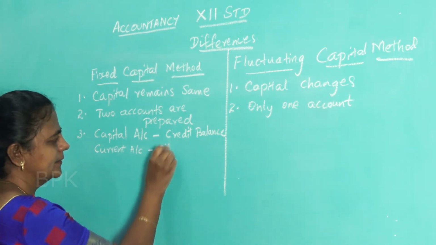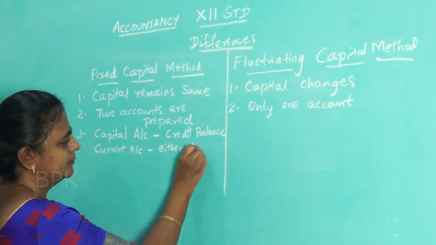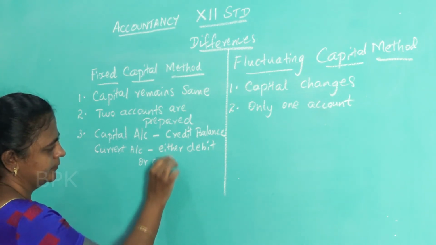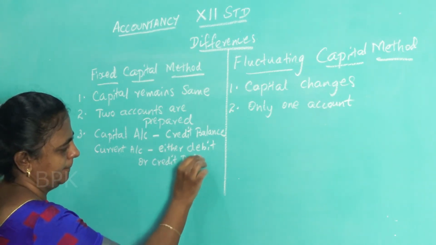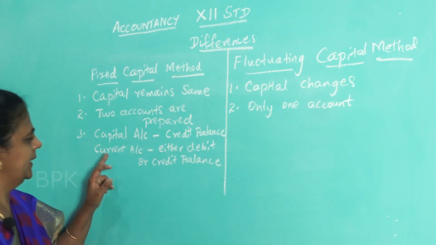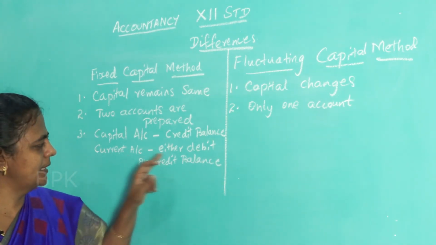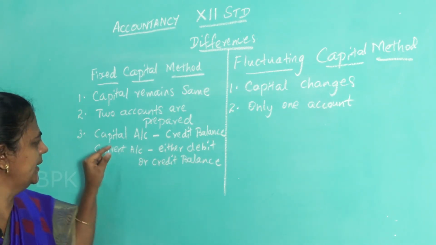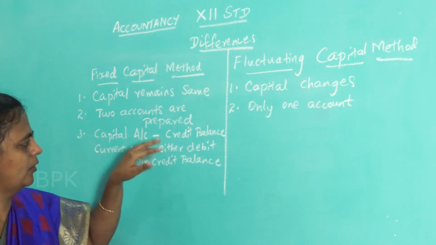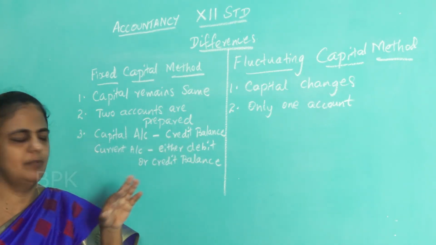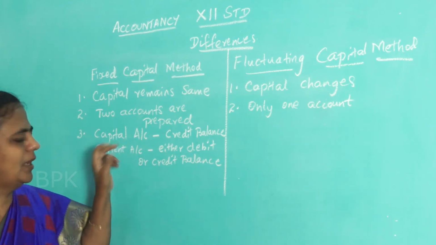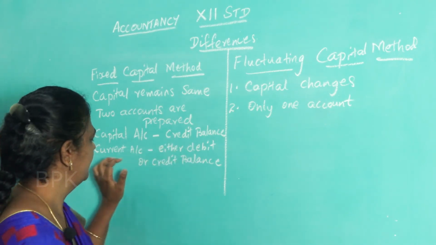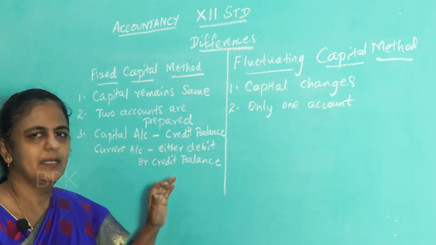Either debit or credit balance. In case of current account, it can be debit balance or sometimes it can be credit balance also. But in capital account it will always show what balance? It will show only credit balance, because capital is a liability. All liabilities have credit balance. So, capital account shows only credit balance, current accounts either debit or credit balance.